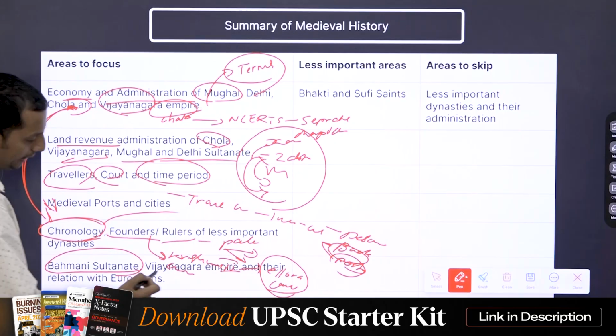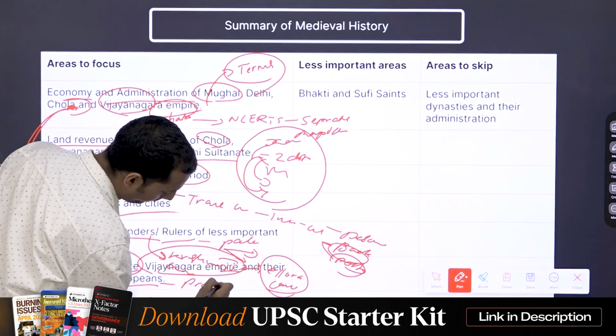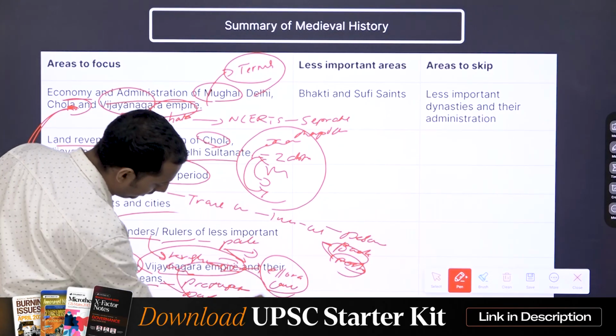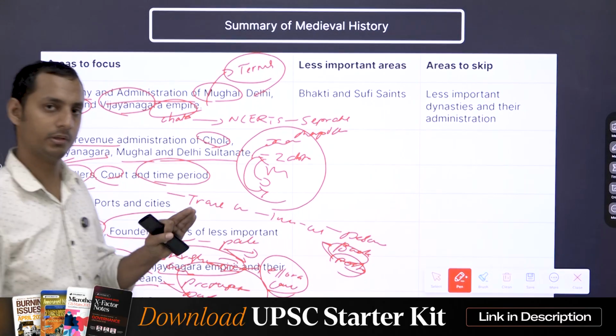Also, the Bahmani Sultanate and Vijayanagara Empire and their relation with the Europeans, such as the Portuguese and also the Dutch, the early modern India, I would say. This is very important. And also the Turkish and the Mongol invasions. Now, these are the areas that you need to focus on.